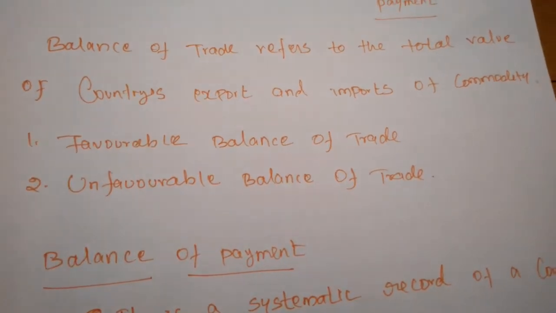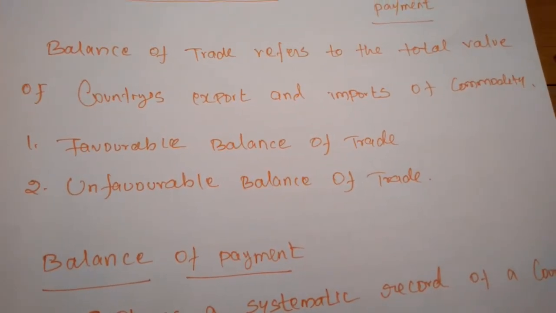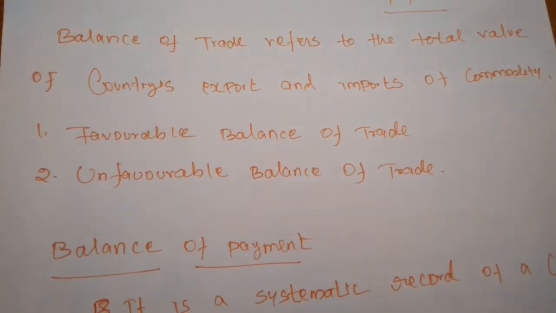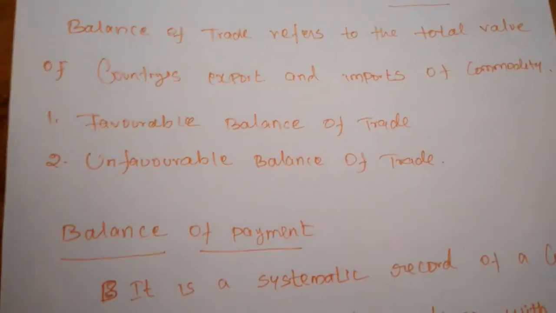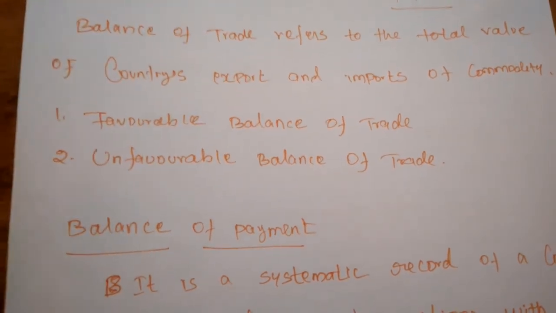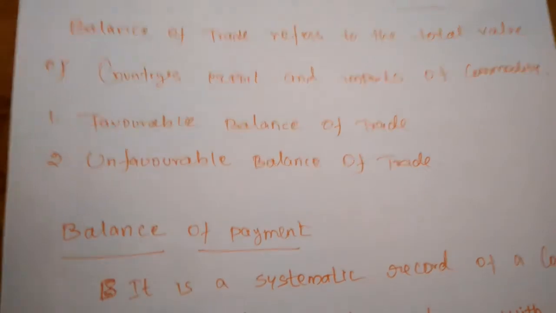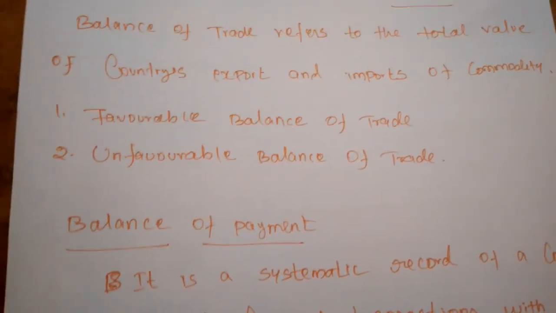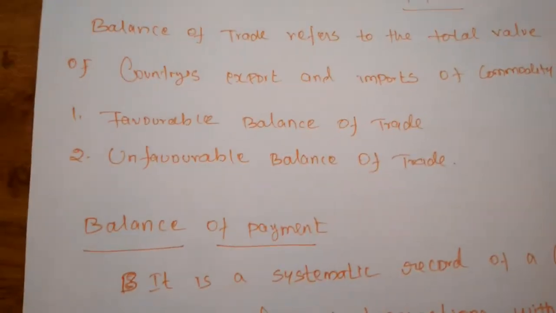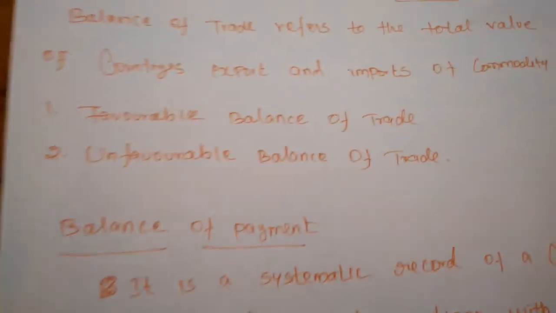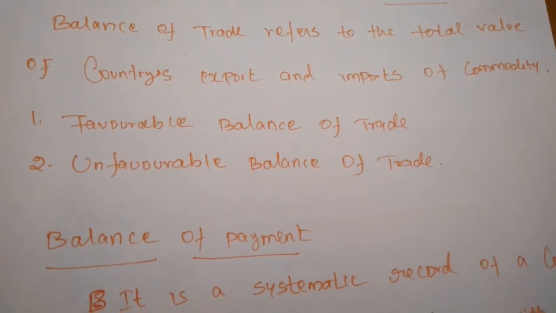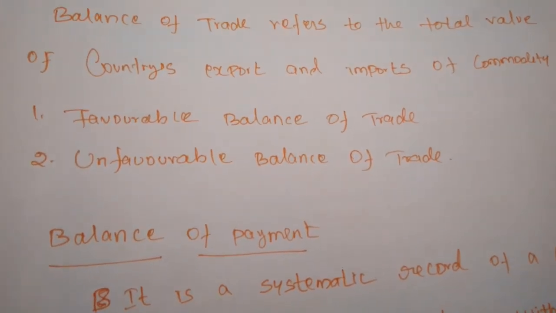Simply, if you want to understand, the export must be higher than the import for the commodity in a nation, which is called favorable balance of trade. The export is greater than the import. The export must be higher than the import level. So when we have a higher level of export than import, the nation gets the profit. When they are earning the profit from the trade, it is called a favorable balance of trade.